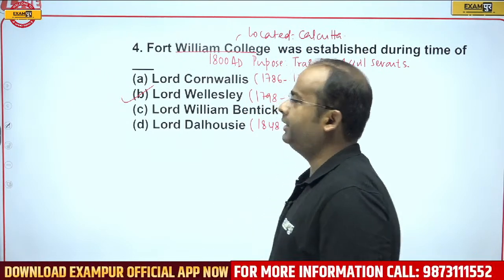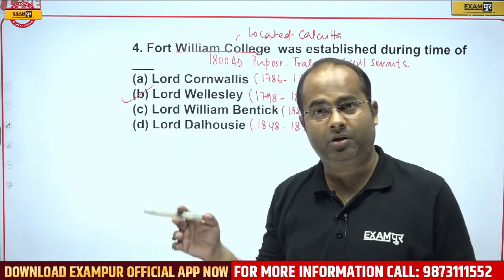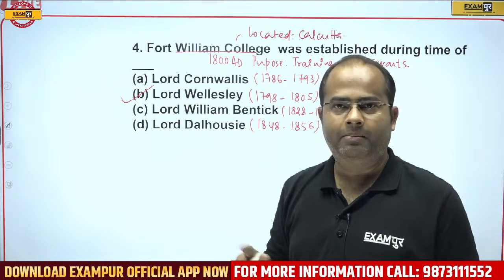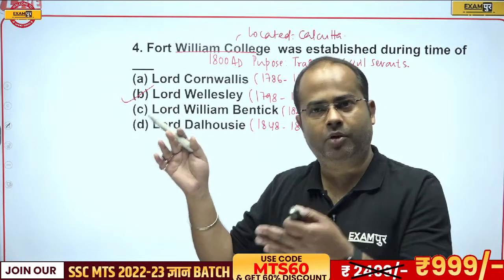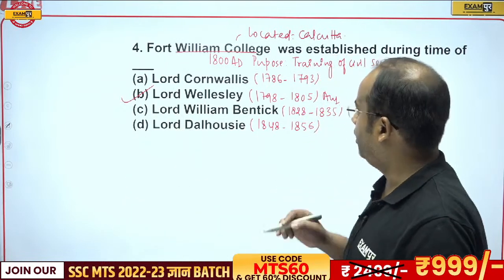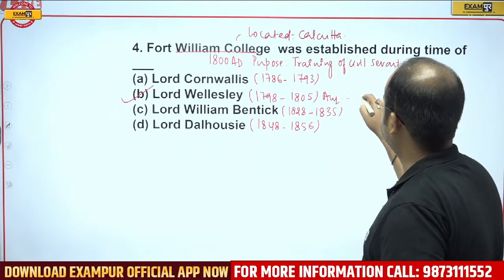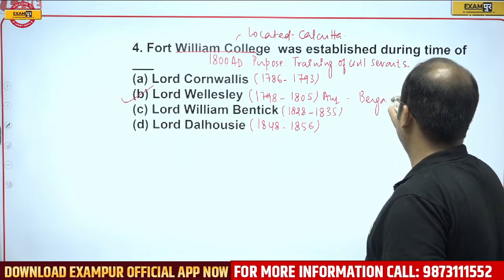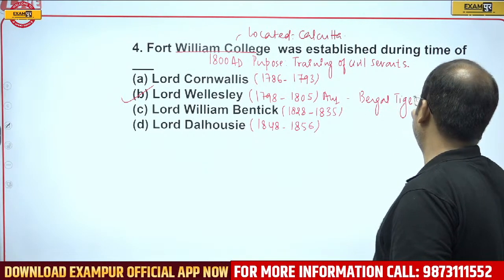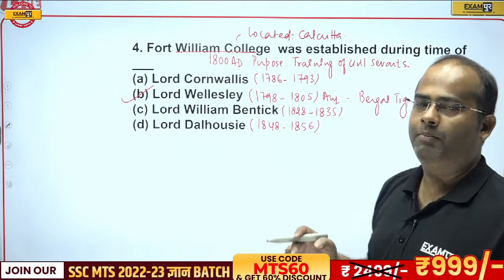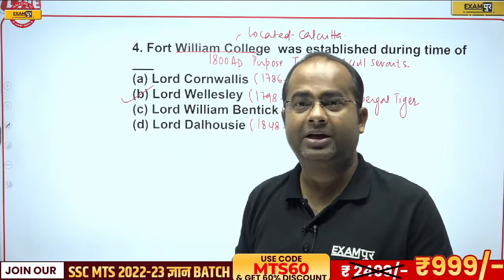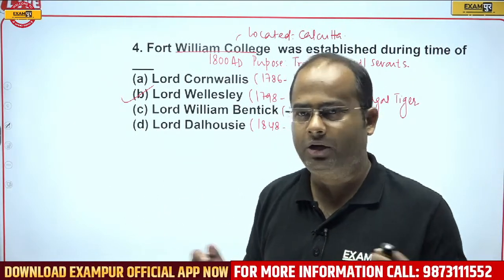It was located in Calcutta because Fort William is also in Calcutta. So Fort William College will also be there. And Lord Wellesley used to call himself the Bengal Tiger. So Bengal Tiger was Lord Wellesley.